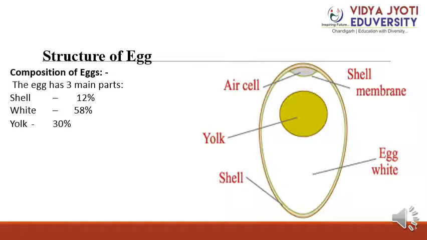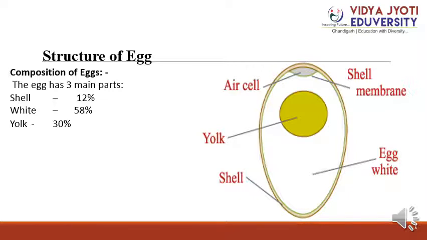Then egg yolk: basically it is the yellow portion of an egg. The color of the yolk varies with the feed of the hens but does not indicate the nutrition content. Then the shell: it is the outer covering of the egg and is composed of calcium carbonate. It may be white or brown depending upon the breed of the chicken.